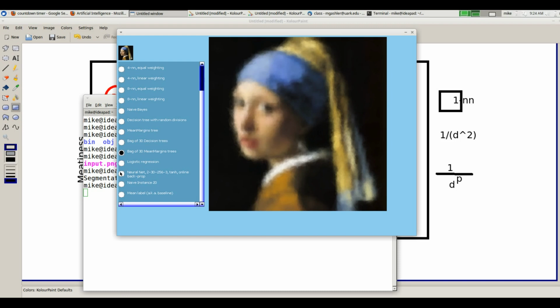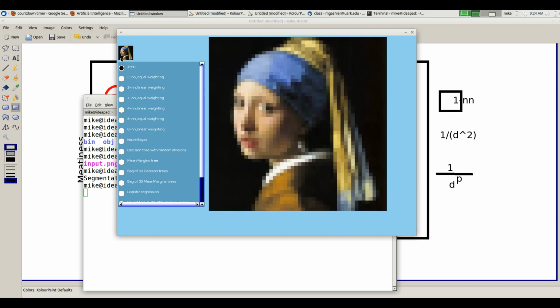Well, the difference is that the neural network has something like 2,000 weights in it. And those are the number of things it's tuning to fit the image. Because I don't have enough weights, it's kind of blurry. Neural nets are also very slow. But this KNN model has all of the data points themselves. The model is hundreds of times bigger than the neural network. And because it's a lot bigger a model, it makes a much crisper picture.